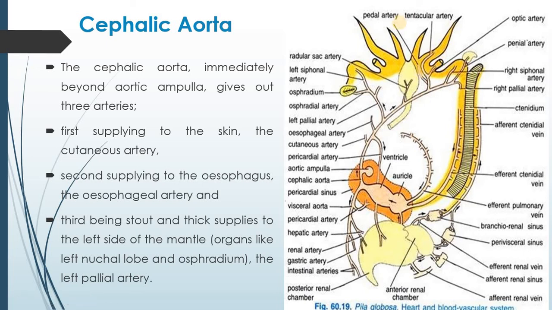Then you can see the tentacular artery supplying the tentacles, first tentacle and second tentacle, and the pedal artery is supplying the foot. This is the pedal artery, here you can see, which is supplying blood to the foot.